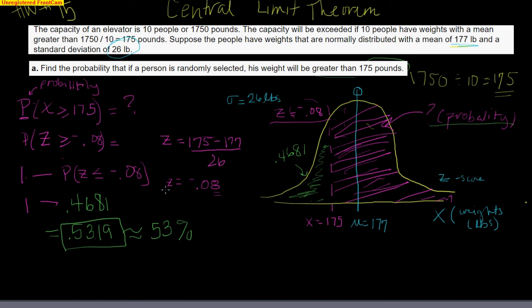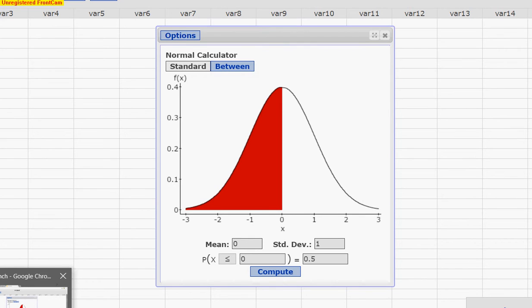So let's now take a look at using technology, because sometimes when we plug this value into our online homework, it'll give us an error, although it shouldn't, because we did use the z-table correctly. But it's worth going through that review. So what I'm going to do now is just open up StatCrunch, and here's our normal distribution calculator. Go under Stat, Normal Distribution Calculator, all in your StatCrunch notes.